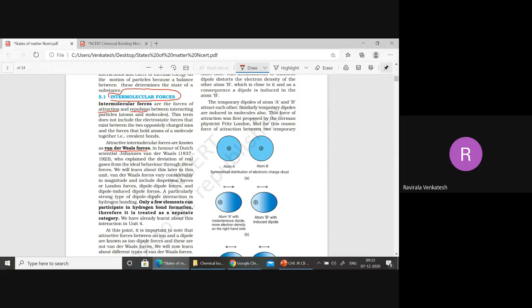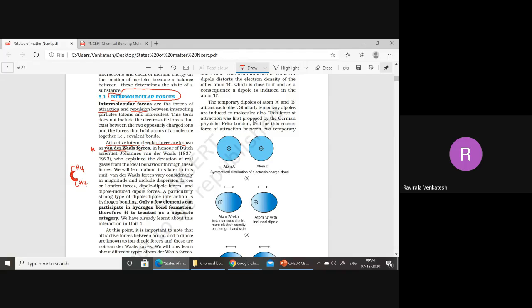Now let me see. First thing, van der Waals forces. Attractive intermolecular forces are generally called van der Waals forces. For example, I am writing here methane, for understanding. On methane, we cannot have any charges generally. But methane will have some type of attractive force between methane and methane. That force we can call van der Waals forces.